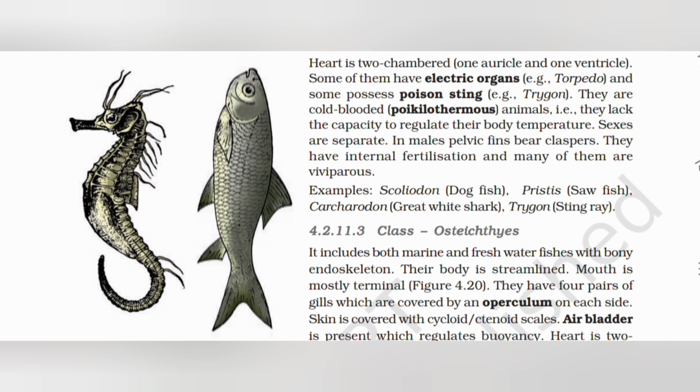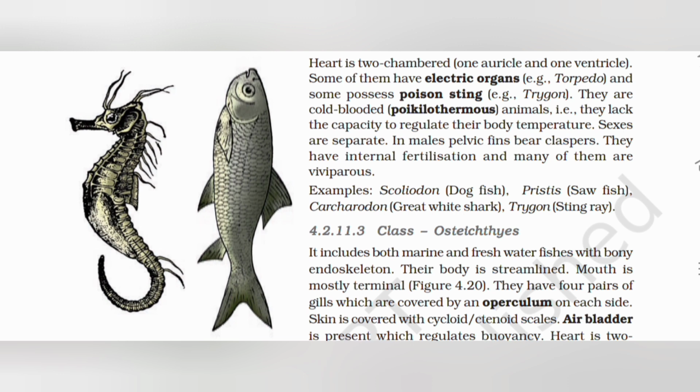Sexes are separated. In male, pelvic fins bear claspers. They have internal fertilization and many of them are viviparous. Examples: Scoliodon (dogfish), Pristis (sawfish), Carcharodon (great white shark), Trygon (stingray).